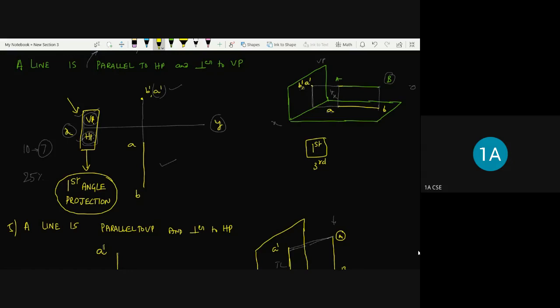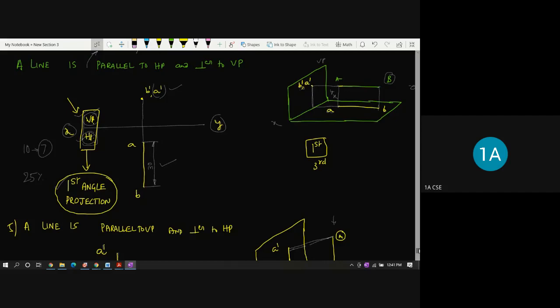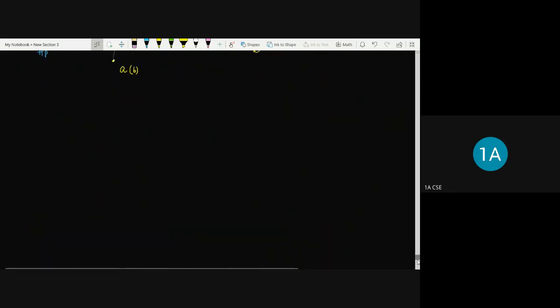That is why I clearly mention: don't miss writing VP HP and the XY dimensions. Without knowing the dimensions, how can we draw this line? The dimension of the line is very important because the length is this much, and only then can I draw the projection. Dimension is equally important as representing the system of projection. Is it clear now with all these locations of the line? Yes, sir.